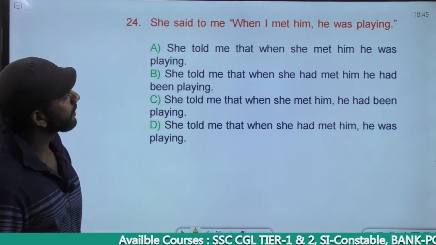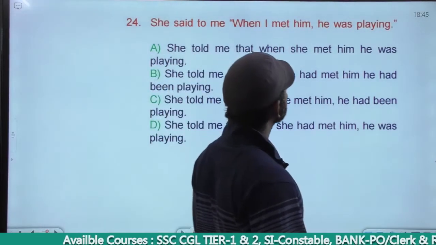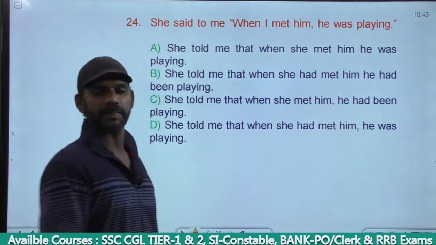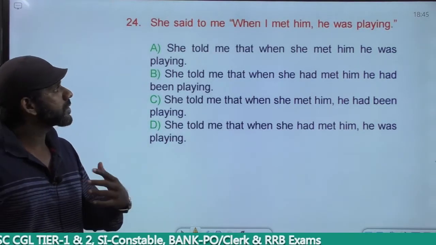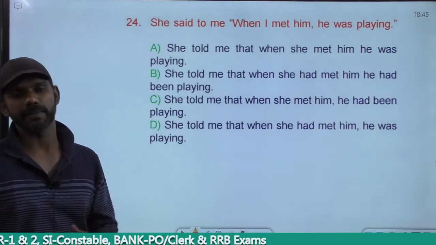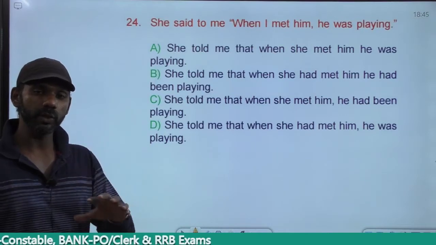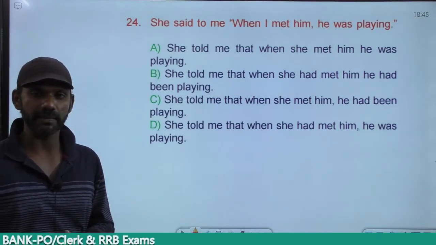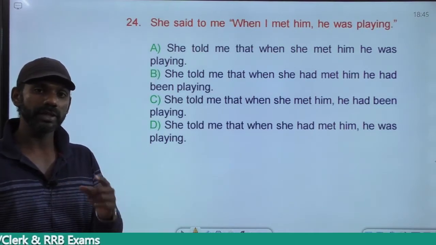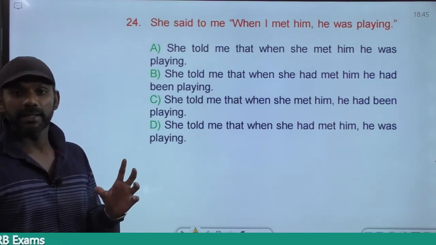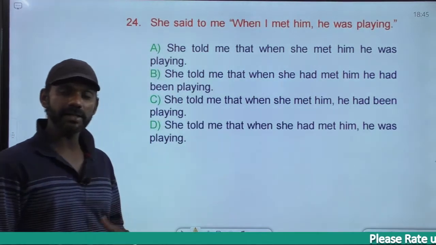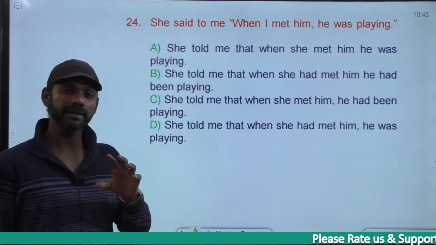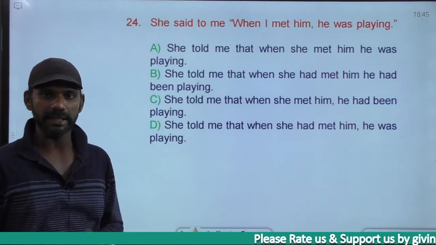She said to me, when I met him, he was playing. Grammatically correct. The meaning of this statement is, what was he doing when I met him? What was he doing when I met him is the meaning of the statement. What was he doing is past continuous. He was playing is also past continuous. The question and the answer are in the same tense, same category, grammatically correct.